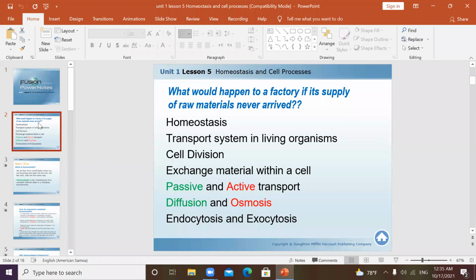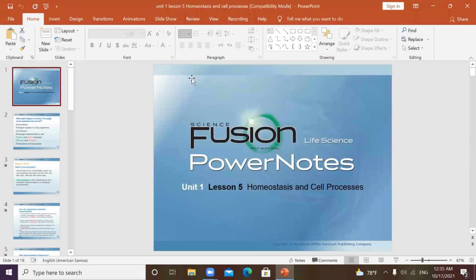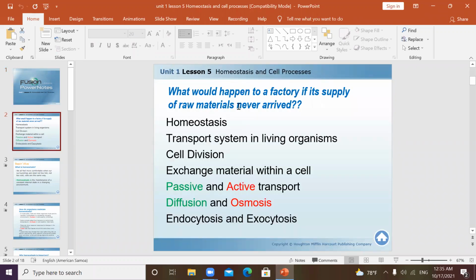Hi everyone. Today we will study homeostasis and cell process. Okay, what would happen to a factory if its supply of raw materials never arrived? Or even what will happen to the factory if it isn't getting rid of wastes inside? Yes, I think everyone agrees that disaster will be there. Okay, the factory will stop. It cannot work, cannot continue doing the job.